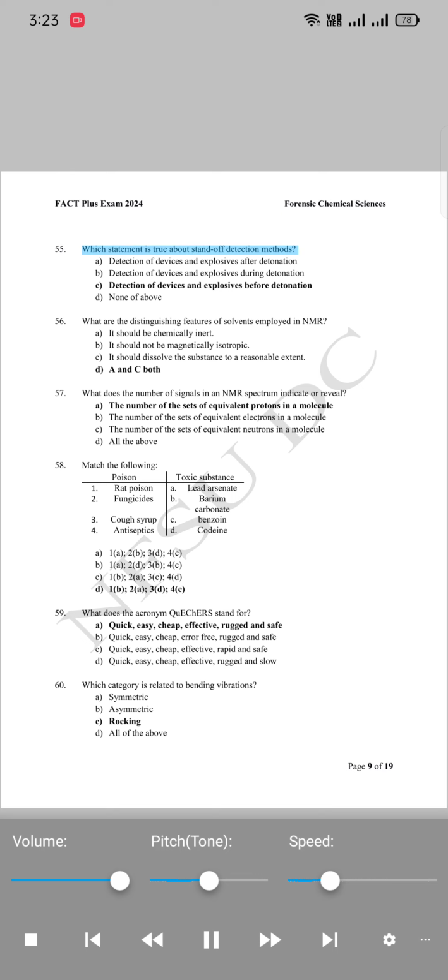55. Which statement is true about standoff detection methods? A. Detection of devices and explosives after detonation. B. Detection of devices and explosives during detonation. C. Detection of devices and explosives before detonation. D. None of above.